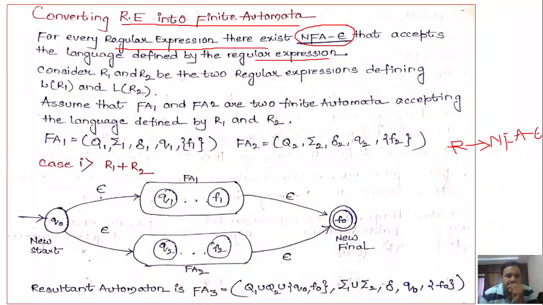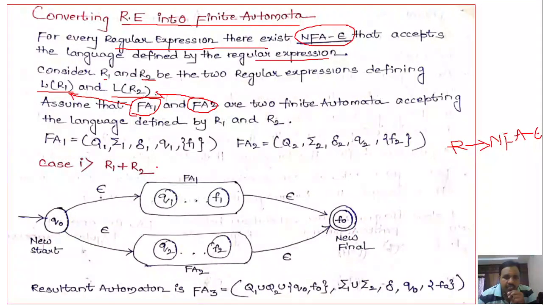So how do we construct it? Let us have a look. Consider R1 and R2 to be two regular expressions defining the languages L of R1 and L of R2. Assume that we have two finite automata: FA1 accepting the language L of R1, and FA2 accepting the language L of R2.